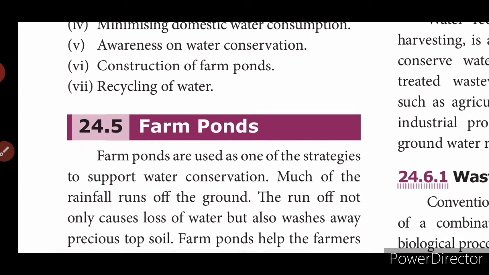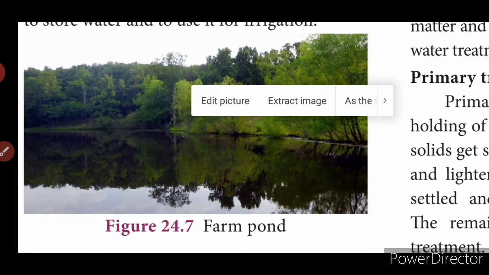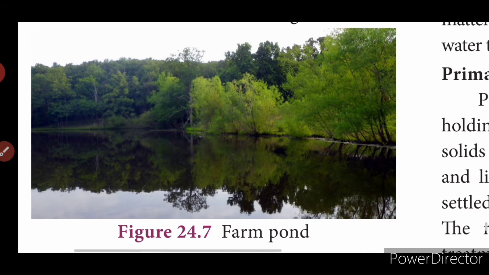So what are farm ponds? This is the picture given here. A farm pond is used as one of the strategies to support water conservation. Much of the rainfall runs off the ground, isn't it? During the rainy season, it doesn't save the water, so everything goes and mixes with the ocean unwantedly, and the runoff not only causes loss of water but also washes away the soil fertility, the precious topsoil. So farm ponds help the farmers to store water and use it for irrigation.